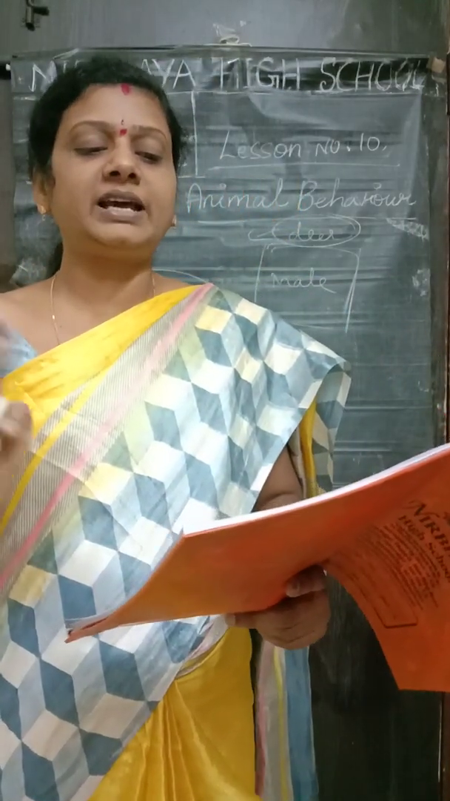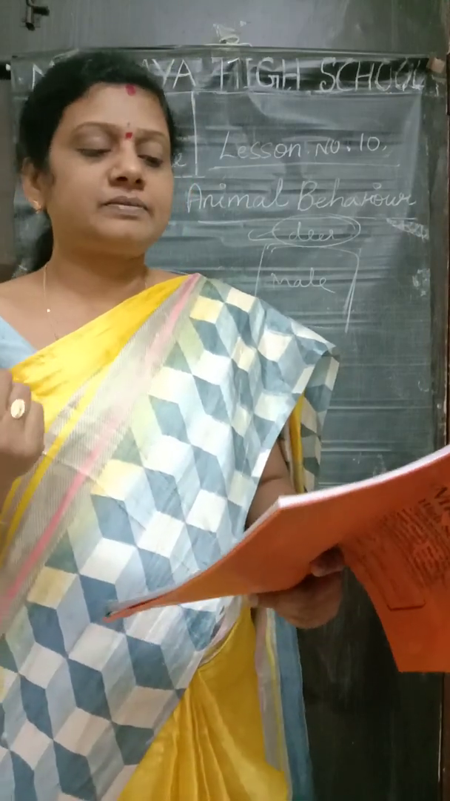And the animals which live alone. Animals such as tigers, leopards and bears do not live in groups. They live alone for most of their lives. The tiger, the leopards and bears will live alone.